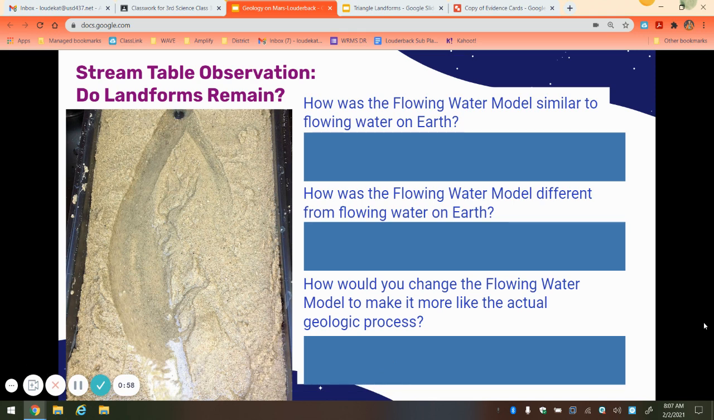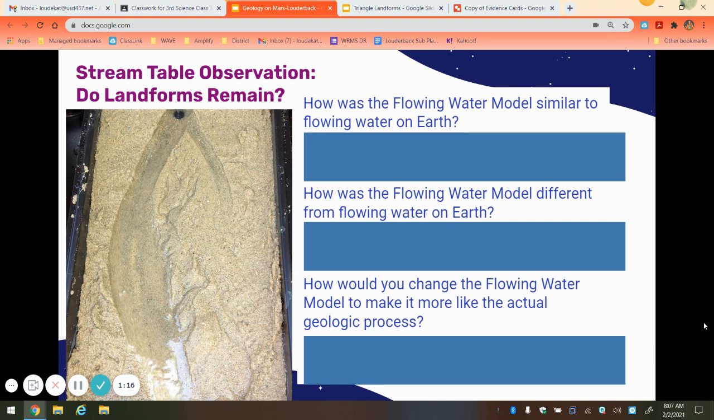show water flowing through the earth and how channels form. And one of our questions was, would the channel remain after the water stopped flowing? Which we now know to be true. Yes, the water carved out the channel through the sand, and that channel remained after the water stopped flowing.